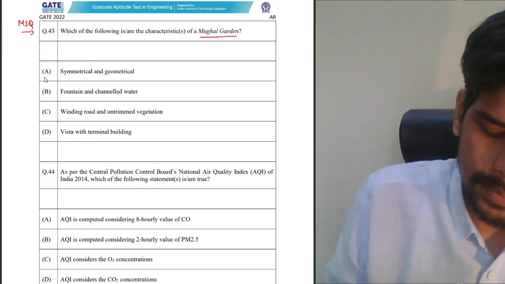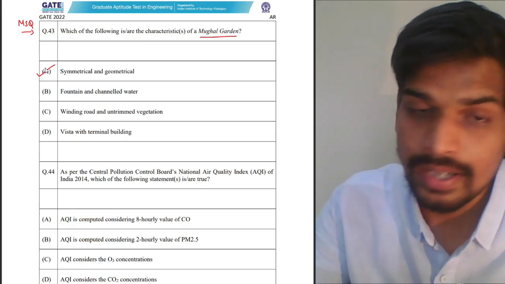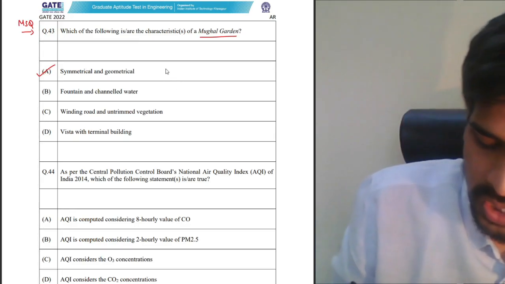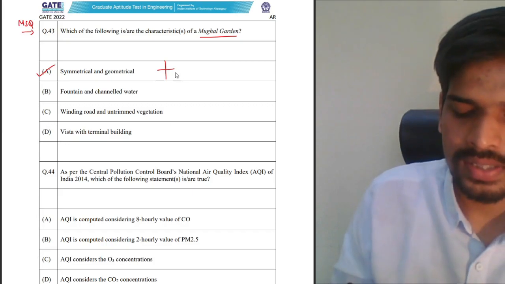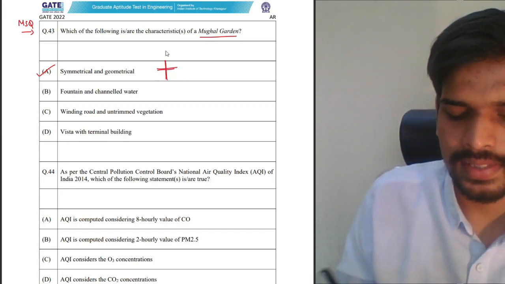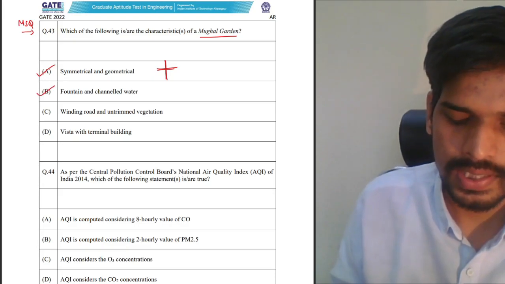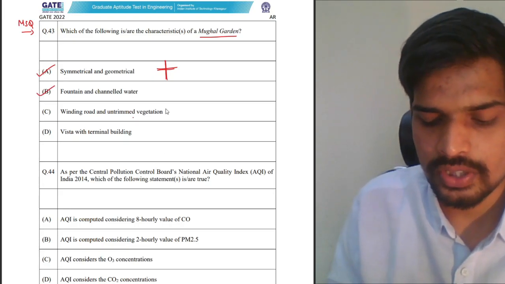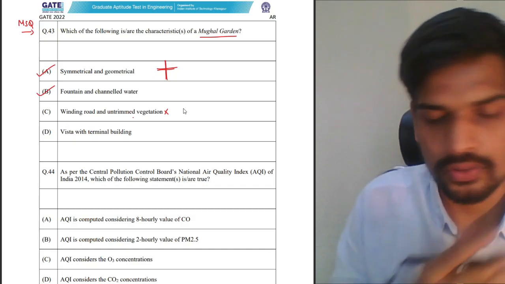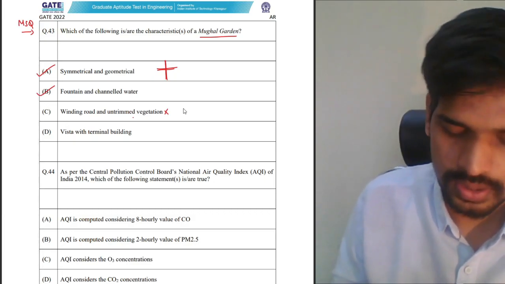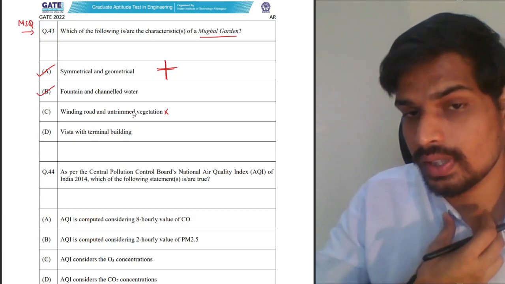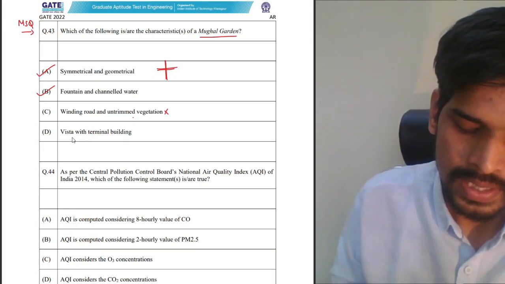Pretty simple. Symmetrical and geometrical patterns, obviously true, because you have those charbagh layouts. And in this charbagh layout, the boundary lines are defined by the fountains and water channels. So option B also is the correct answer. Winding road and untrimmed vegetation obviously is not a feature of Mughal gardens. You don't have organic winding roads in the Mughal gardens. Everything is geometric layout with straight lines.